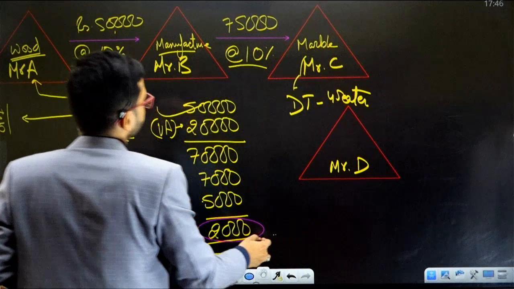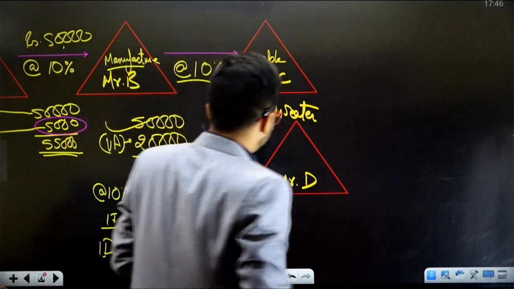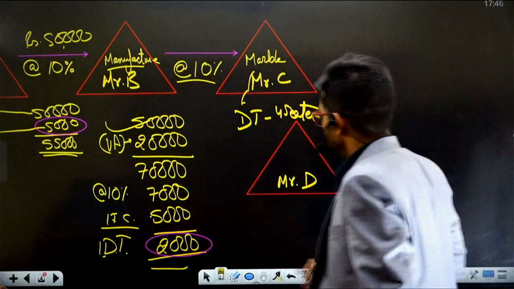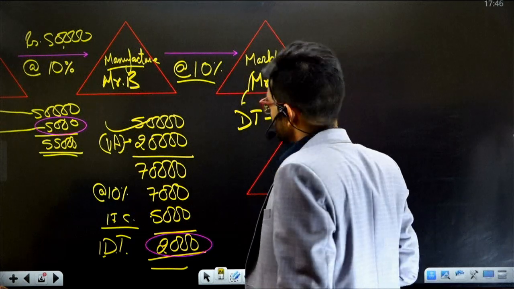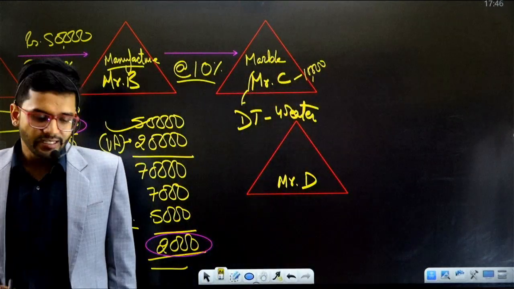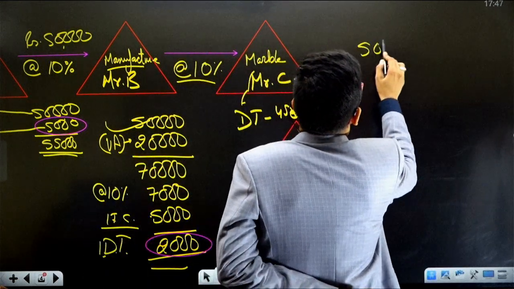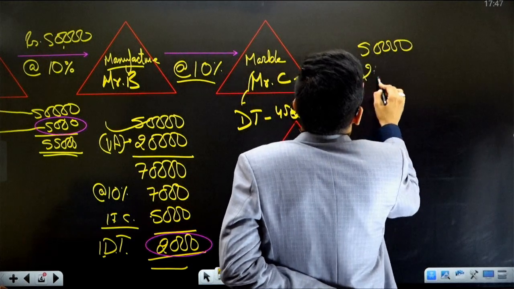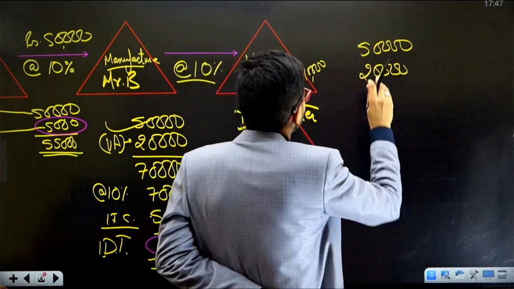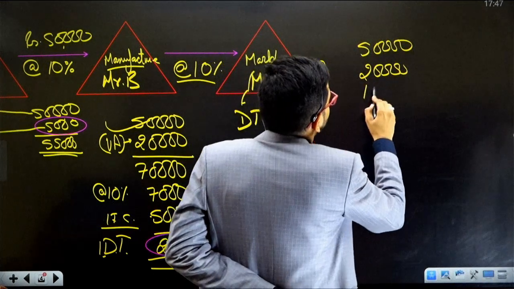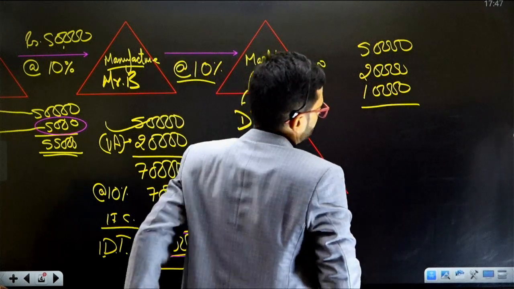Okay. Now coming on to Mr. C. Now Mr. C is going to calculate tax for its own liability. 10,000 rupees is the value addition which Mr. C has done, right? Mr. C has added a marble top on the dining table. So the manner of calculation will be 50,000 rupees, which is the wood supplied by A. B has added 20,000 rupees as its own value addition, and 10,000 rupees is being added by Mr. C to this particular dining table.